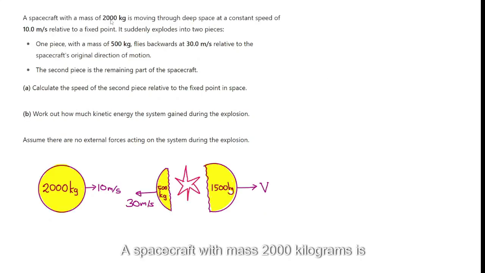A spacecraft with mass 2000 kg is moving through deep space at a constant speed of 10 meters per second relative to a fixed point. It suddenly explodes into two pieces. One piece has a mass of 500 kilograms. It flies backwards at 30 meters per second relative to the spacecraft's original direction of motion, so it's opposite to that.